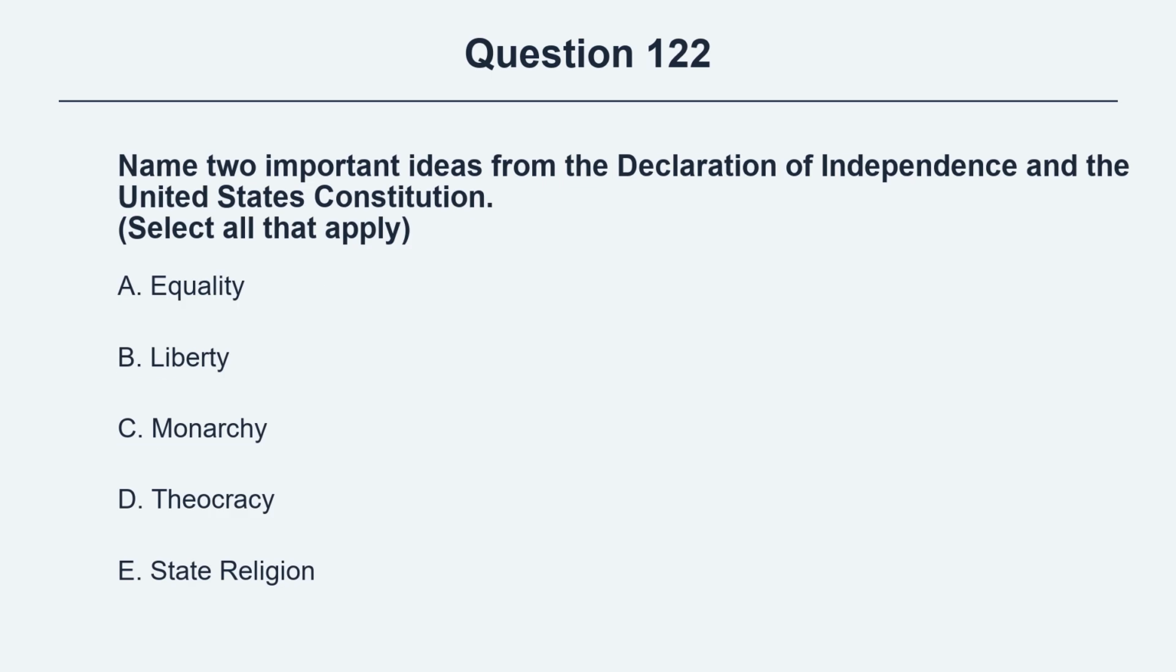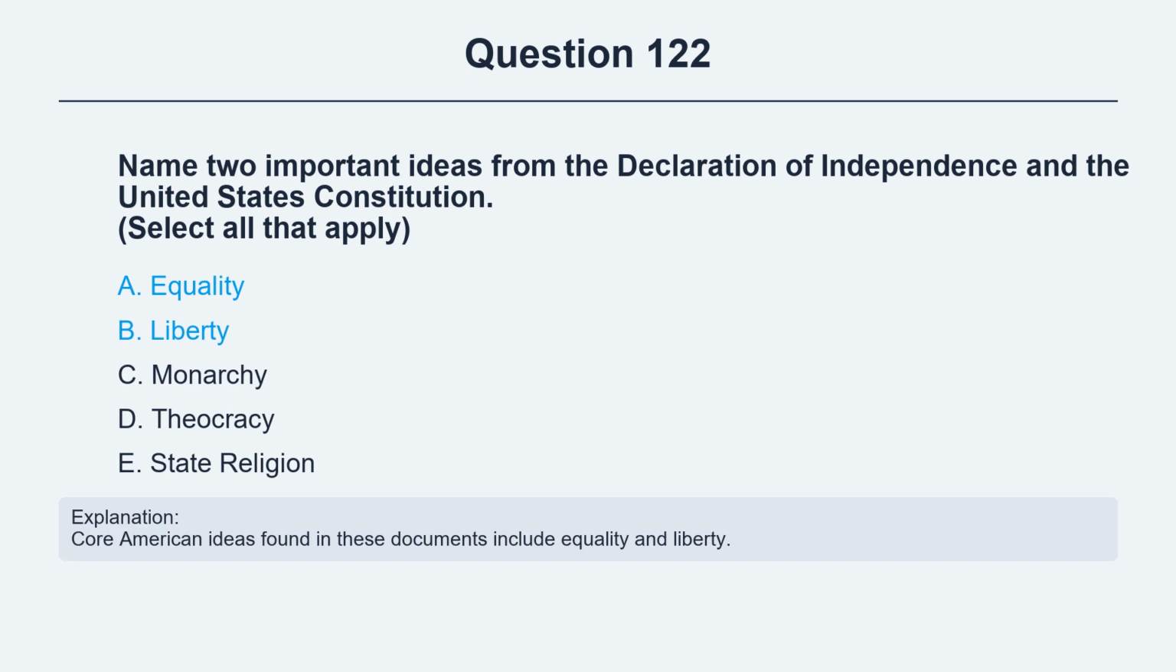Question 122. Name two important ideas from the Declaration of Independence and the United States Constitution. Option A, equality. Option B, liberty. Option C, monarchy. Option D, theocracy. Option E, state religion. The correct answers are options A and B: equality and liberty. Explanation: Core American ideas found in these documents include equality and liberty.